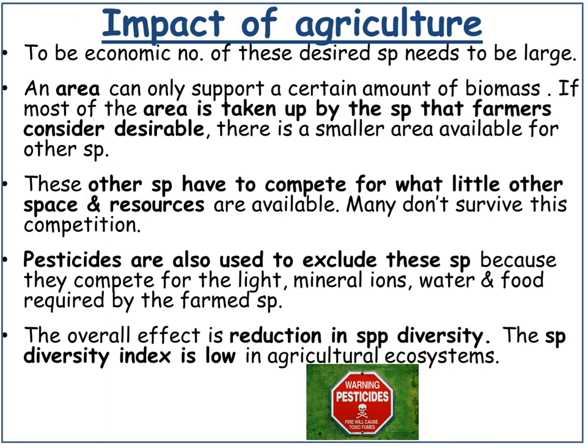Pesticides are also used to exclude these species because they compete for the light, mineral ions, water and food required by the farmed species. The overall effect is a reduction in species diversity. The species diversity index is low in agricultural ecosystems.